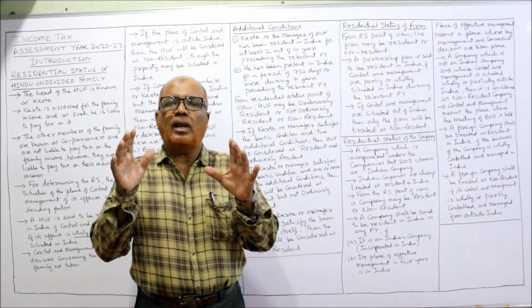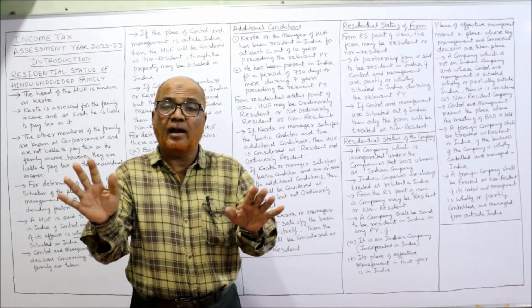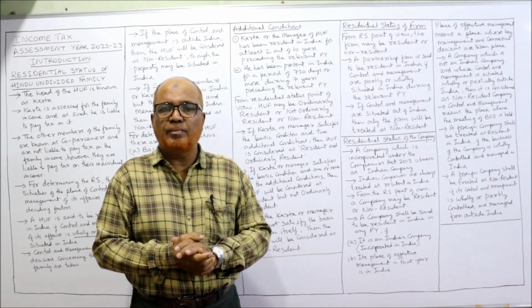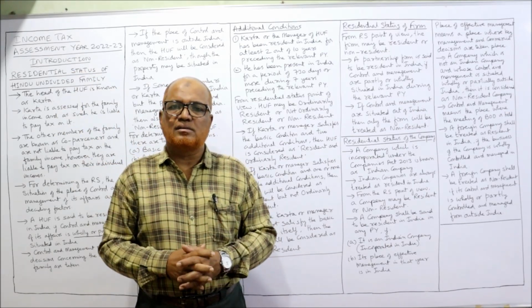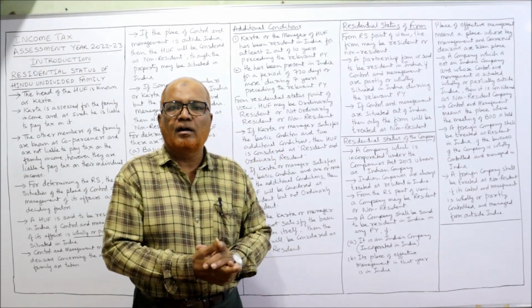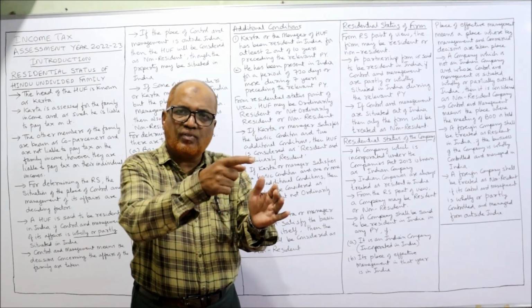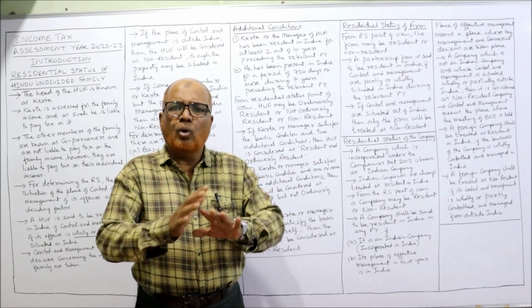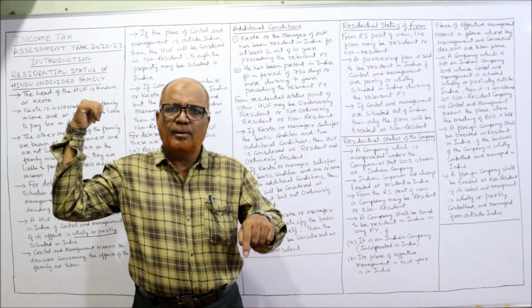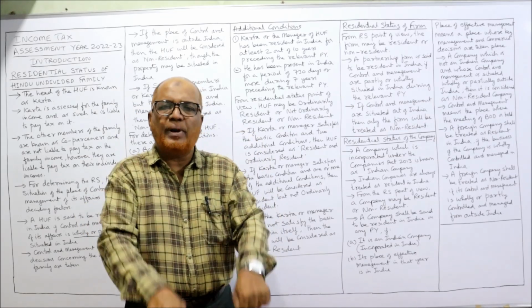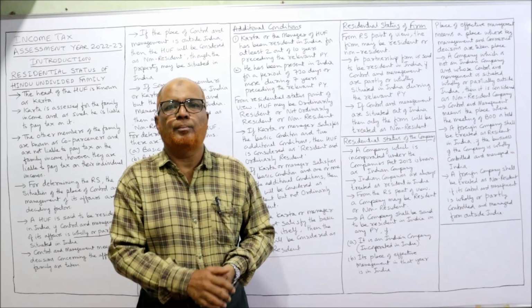That means control and management of the company is completely in India. Completely, 100%. Then the business will be called a resident company. Example, a company incorporated in US. They are having a business in India, but the control and management of this branch in India is from India only, completely India. No instructions, no management, no control is coming from US. It is a US company, but the control and management is completely in India. Then only it will be called a resident company.